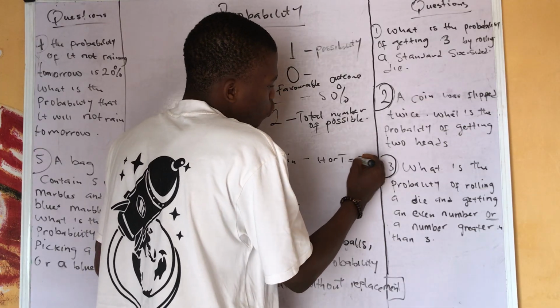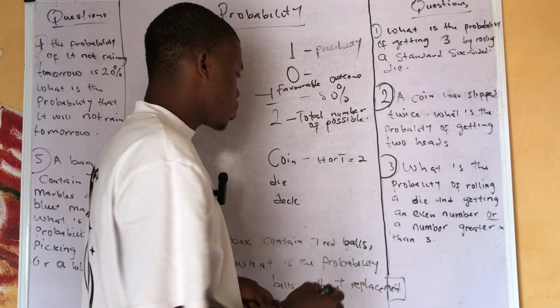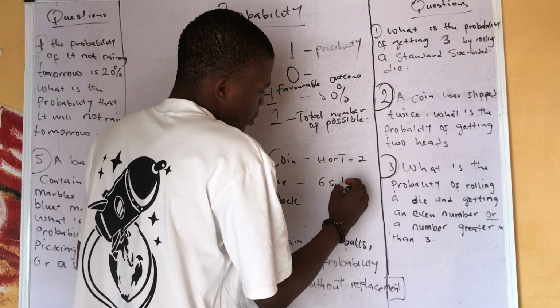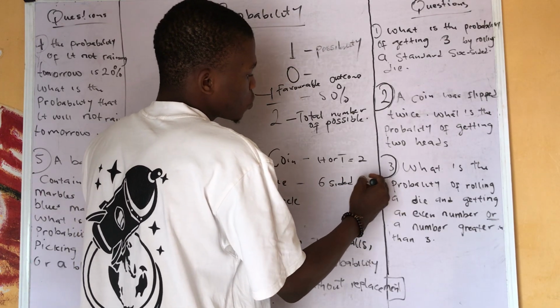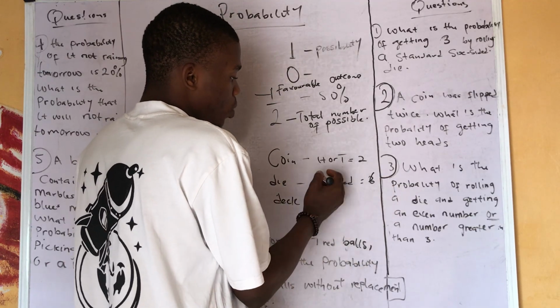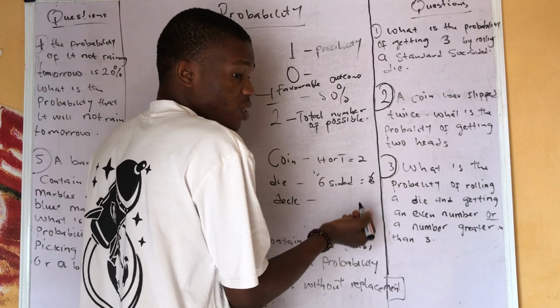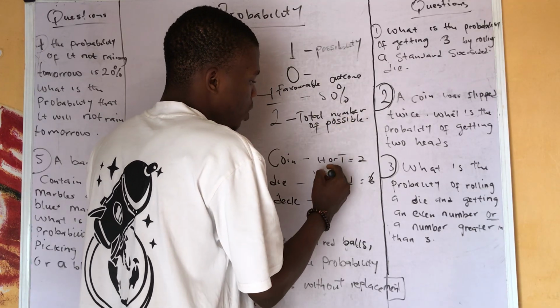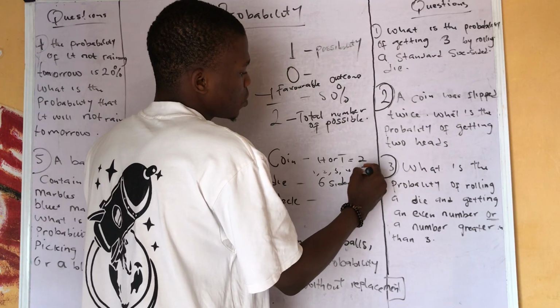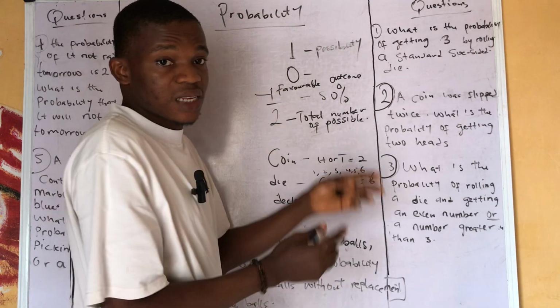So the number of possible outcomes is two. A die is six-sided, and the possible outcomes are also six. In a die, one side has only one dot, the other side two, the other three, four, five, and so on till six. That's the sides of a die.